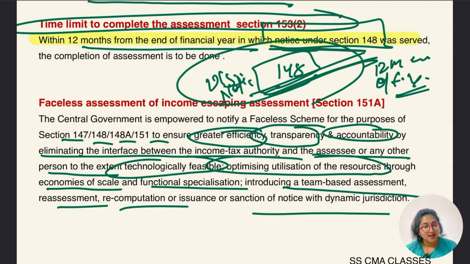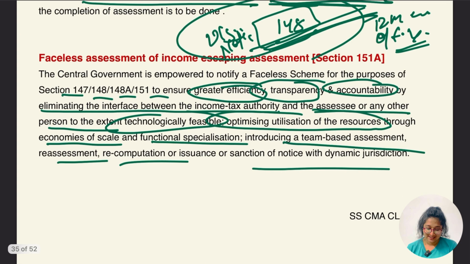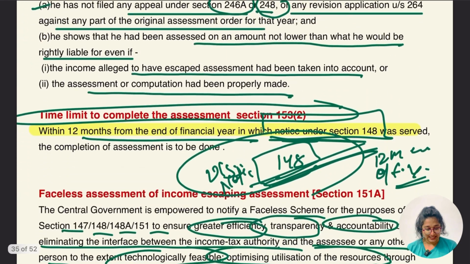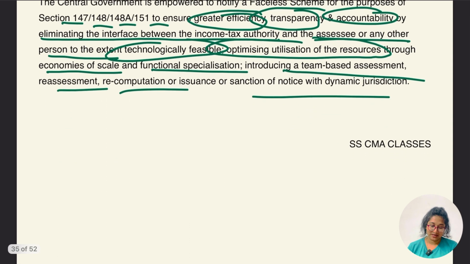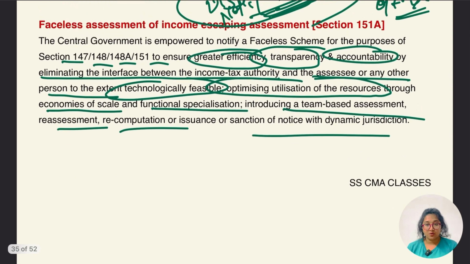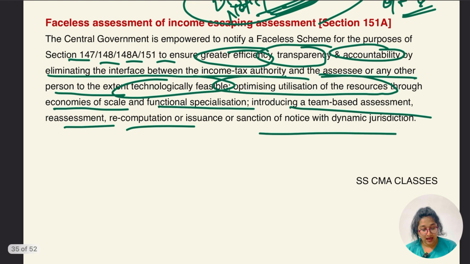They are simply saying that in future these processes are going to be faceless. So we will be unable to see the face of the assessing officer, to make the tax procedure smooth and to decrease corruption, to remove bribery from the income tax department. So it's going to be faceless assessment in the future, and this is section 151A.